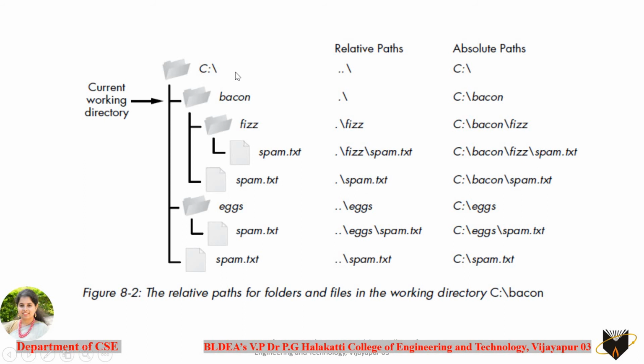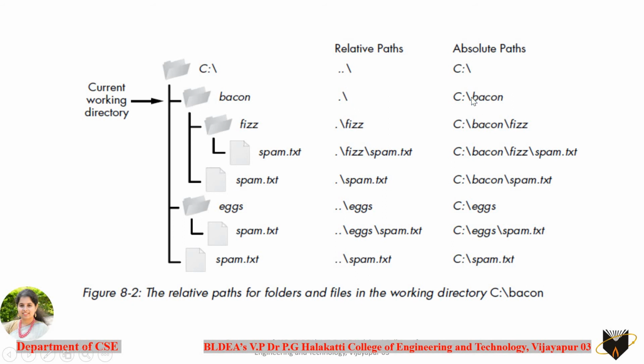So you can see for the first example, to mention the C drive as a relative path, you can take it as two dots followed by the backward slash, which tells that it is the C drive with the current location, that is the parent location. And being an absolute path, you are going to take the name as it is here. So if you want to specify the backon, the relative path for this backon is to the current folder. So this is the current folder, which you are mentioning with the backward slash.